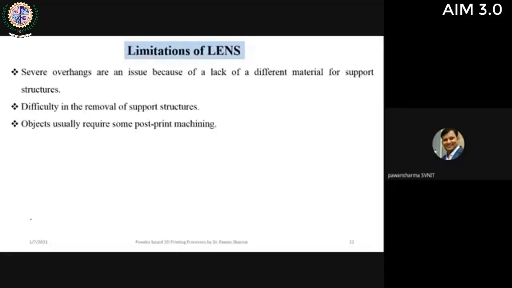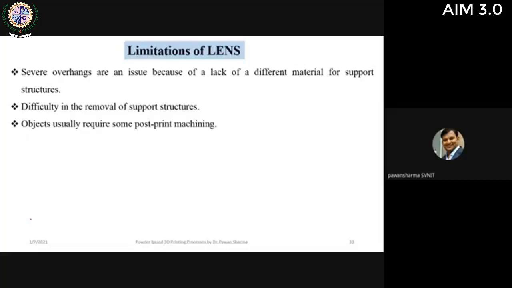But there are certain critical limitations of this process also. One is that we need support structures in this part, because we are depositing molten material. So we don't have any unsintered powder, and we need support structures, which will obviously be of metal. Removal of the support structure is a difficult task in the LENS process.